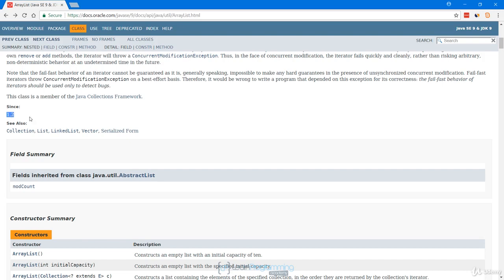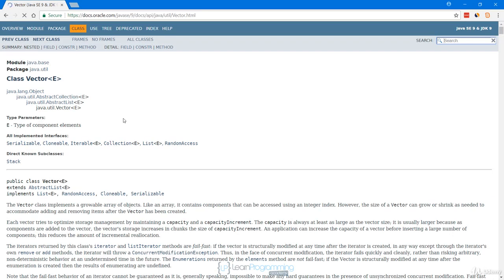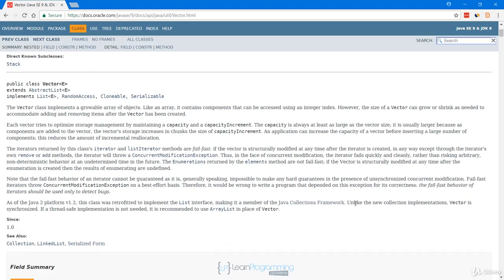Well, the answer lies in the documentation. If we scroll back up, we'll see right here in big bold letters for ArrayList, this implementation is not synchronized. And if we go back to the vector class, it says, unlike the new collection implementations, vector is synchronized. So vector is thread safe, meaning it's okay to use it from different threads without you having to synchronize the code. But ArrayList is not.